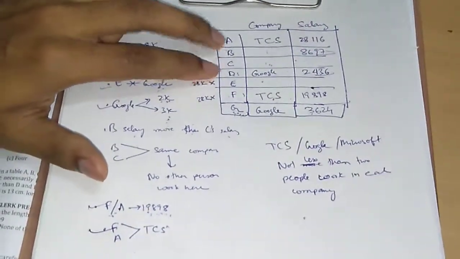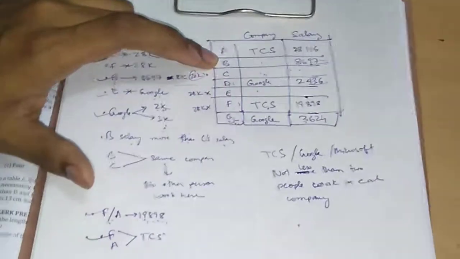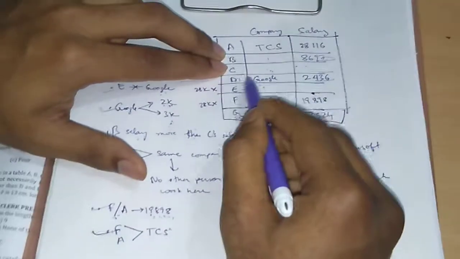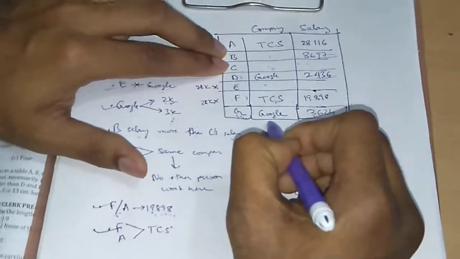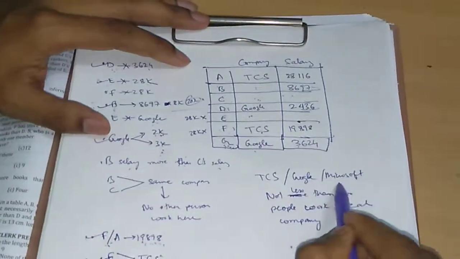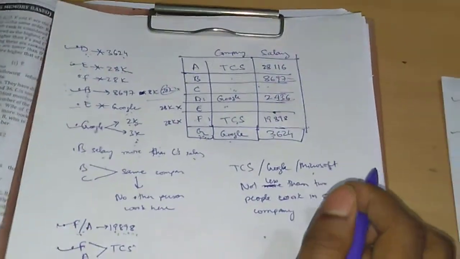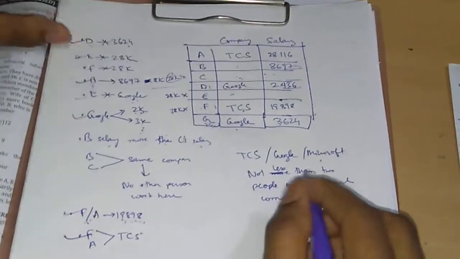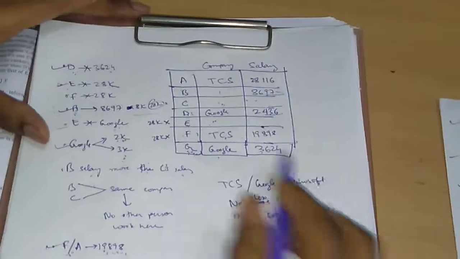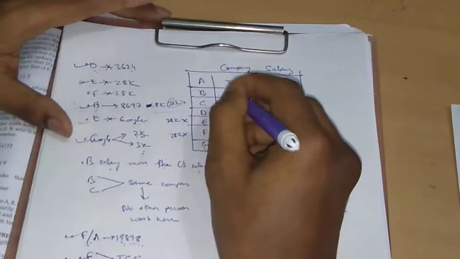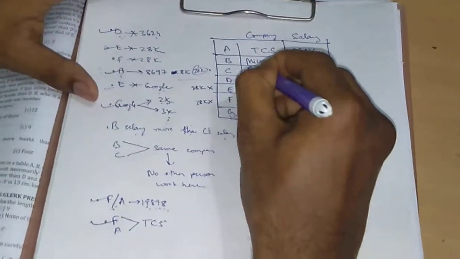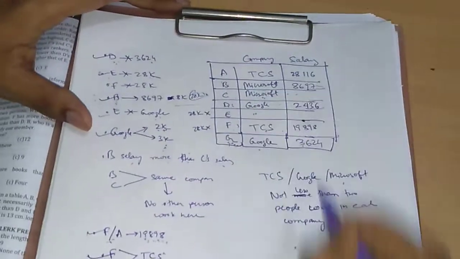Can B work in Google? No. If B works in Google, then C will also work in Google. Then D also works in Google, and G will also work in Google. So four persons will work in Google, two persons in TCS, and one will be left in Microsoft. But we have been given the condition that not less than two people work in each company. So our left option is that B and C will have to work in Microsoft, and since both of them work in the same company, let's put B and C in Microsoft.